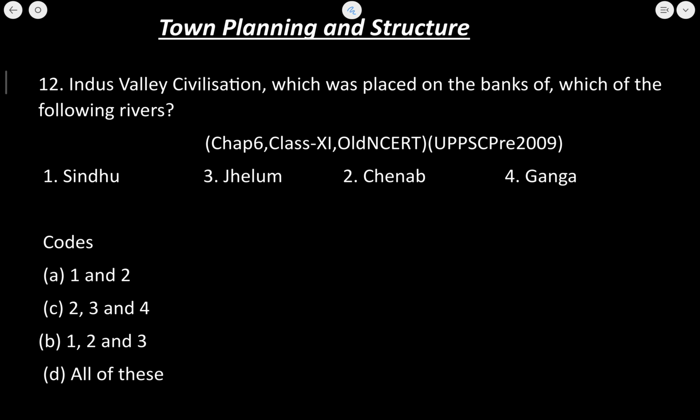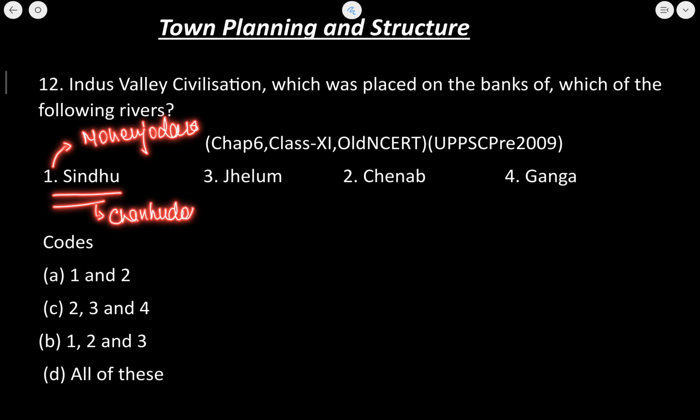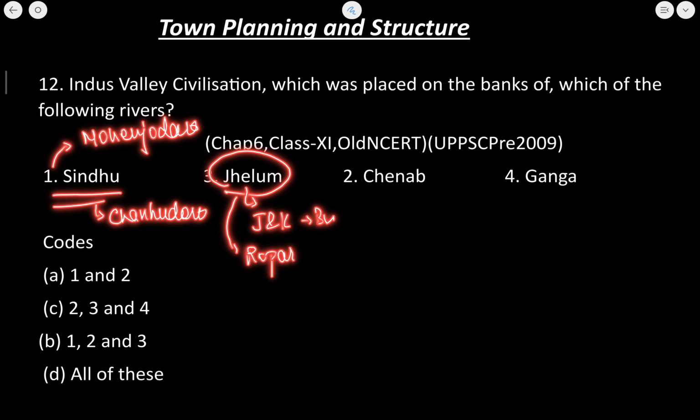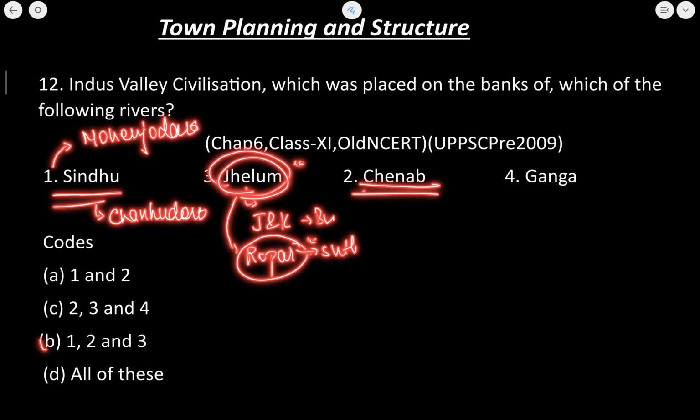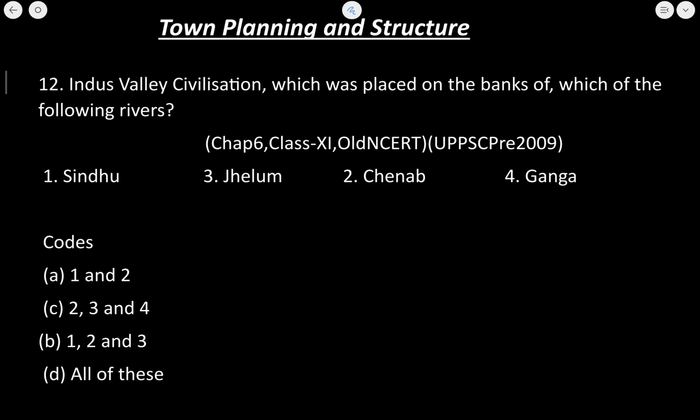If I talk about the sites on the bank of river Sindhu or Indus, then Mohenjo-daro is a place. Then the other place which is on the banks is Chanhu-daro. It is also on the banks of river Indus. If I talk about Jhelum, the sites in Jammu and Kashmir, such as Burzahom, Manda, and in India also, sites such as Ropar are present on the banks of the river. No, Ropar is on the bank of Satluj. In Jhelum, there are also some sites in Punjab that are on the bank of Jhelum and Chenab. Okay, so 1, 2, 3 is the correct answer. Let's now move to the next question.